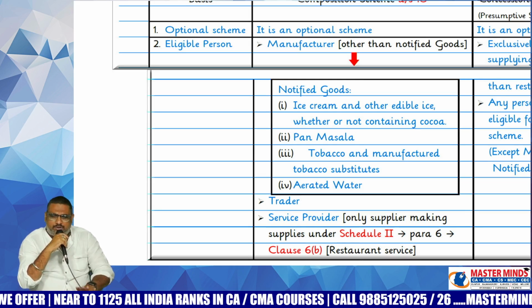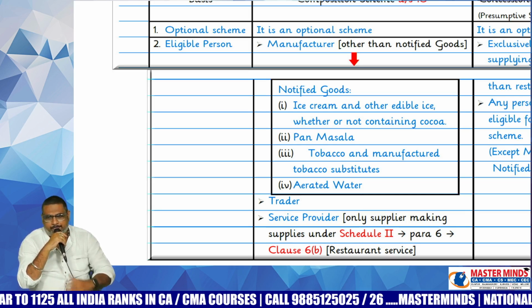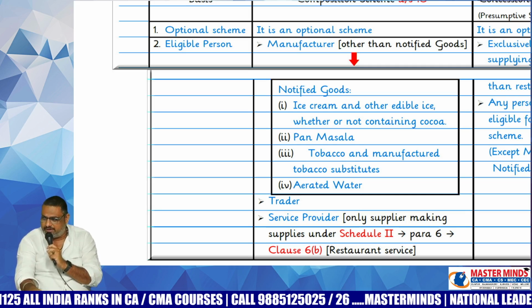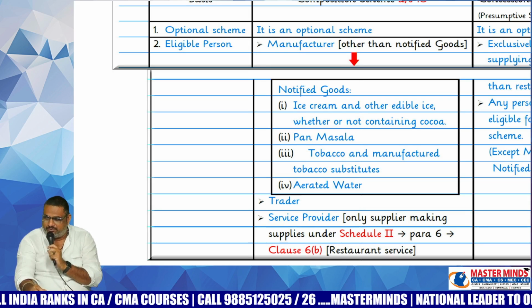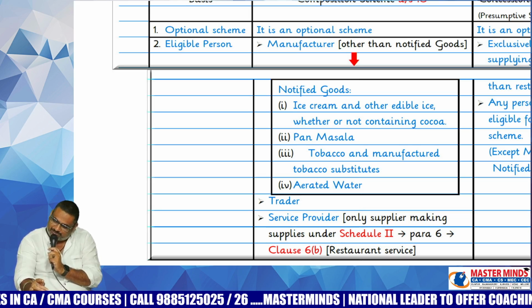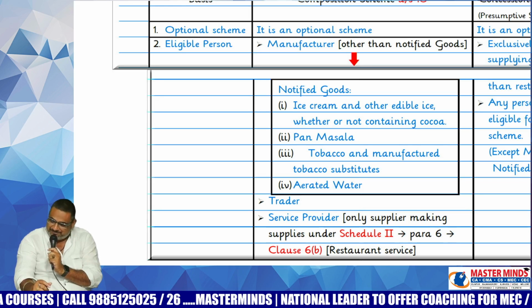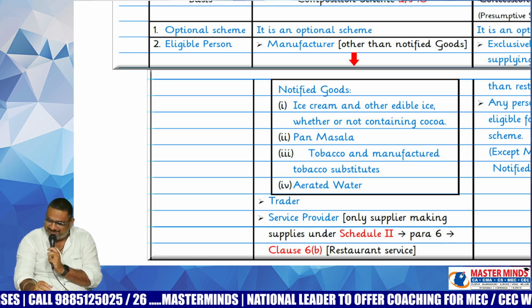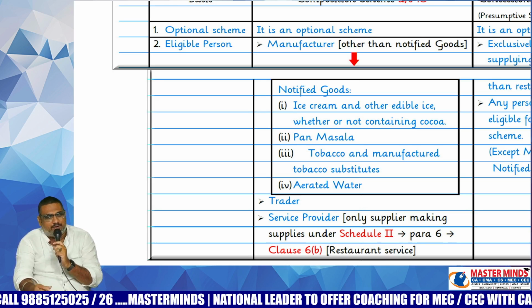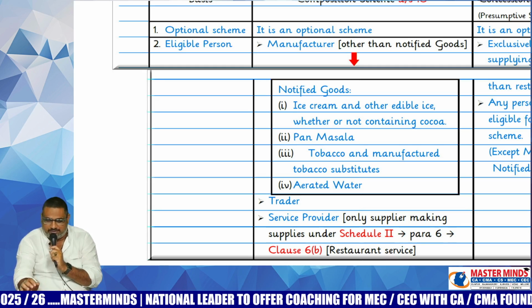But the one and only service that was eligible is restaurant service.